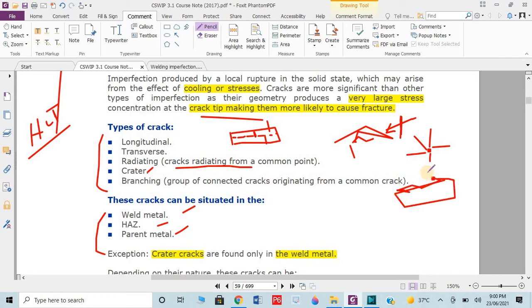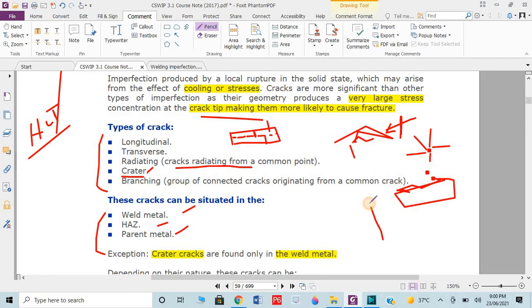From an exam's point of view, if asked which crack occurs only in the weld metal, or which crack could occur on the top layer of the welding, then you can simply answer crater crack. Remember.